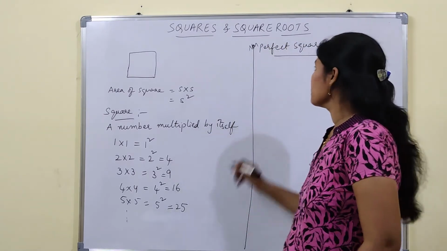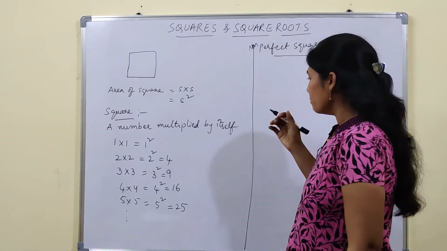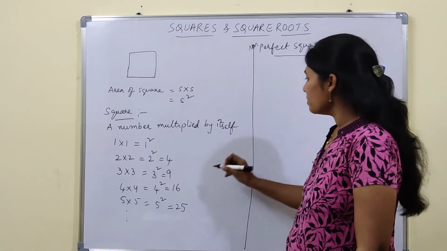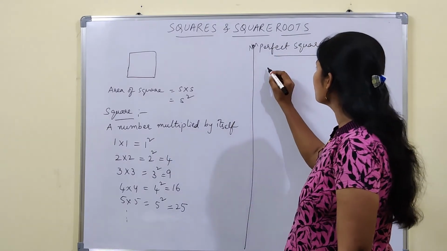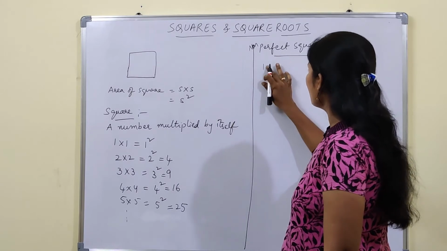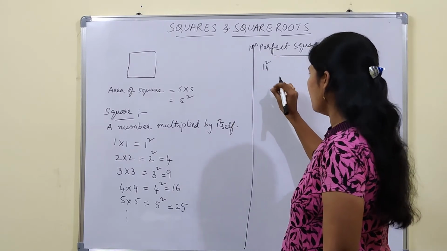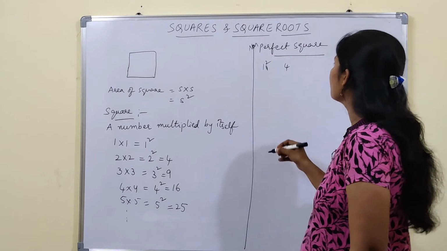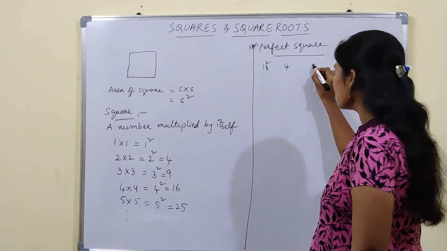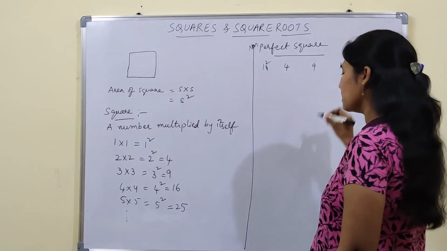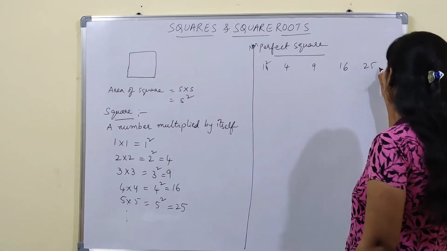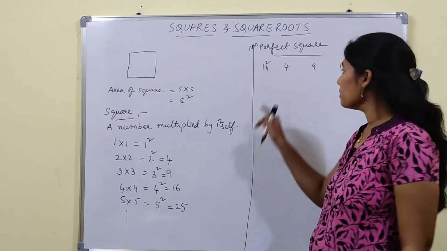And non-perfect squares, what are they? Among the perfect squares, 1 into 1 gives 1, 2 square is 4, 3 square is 9, and then 16 and 25 and so on. These are the perfect squares.